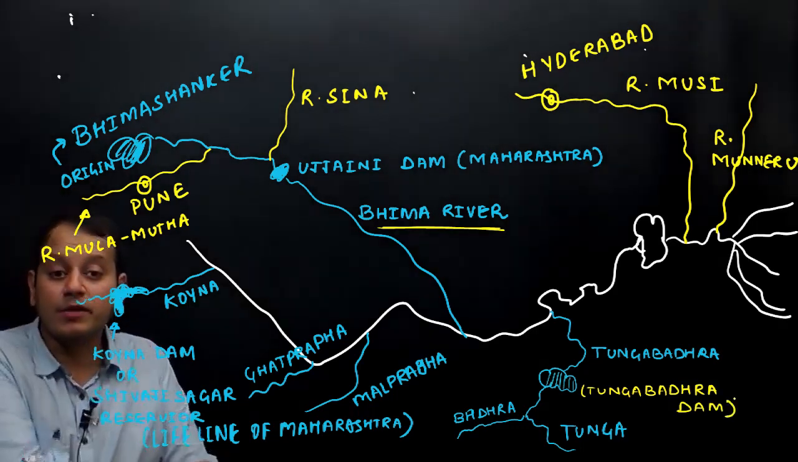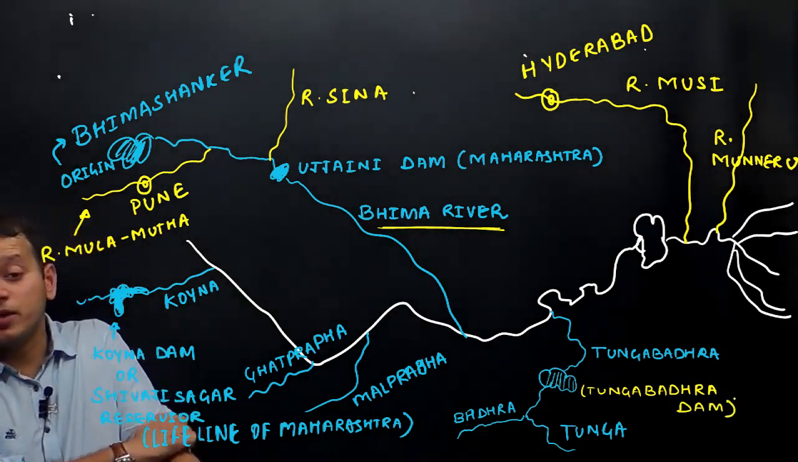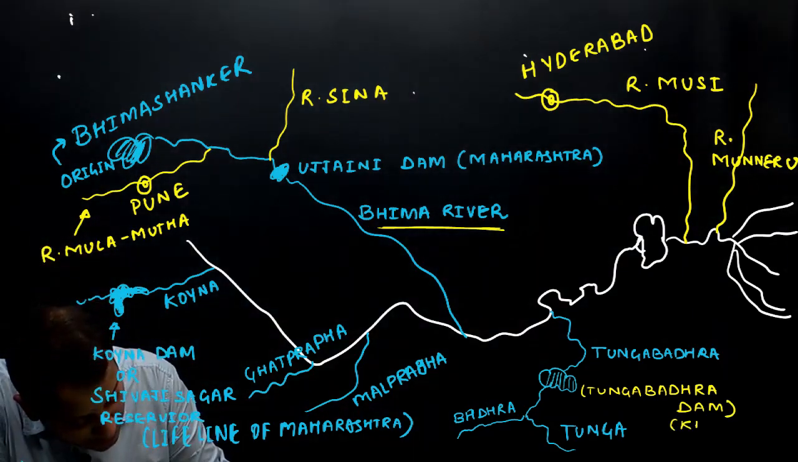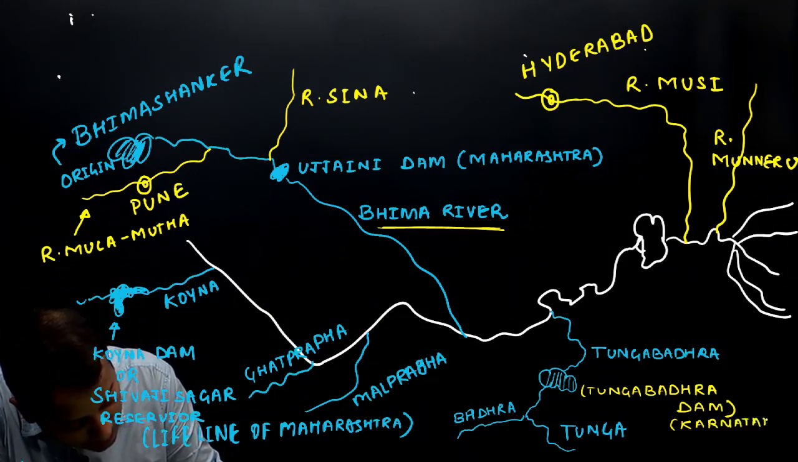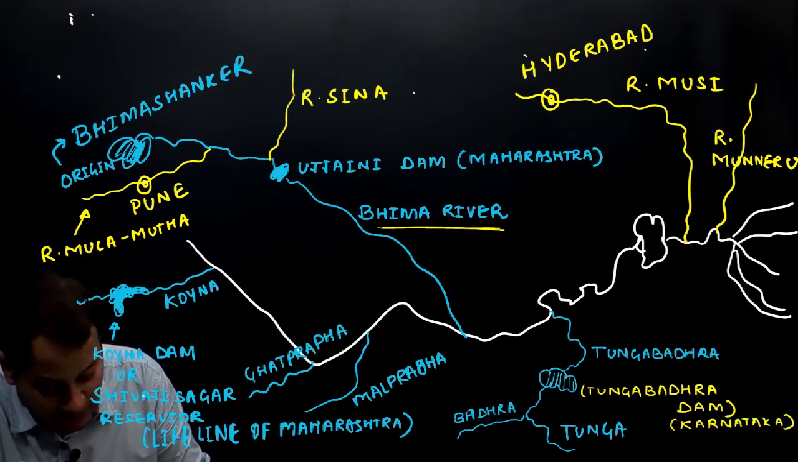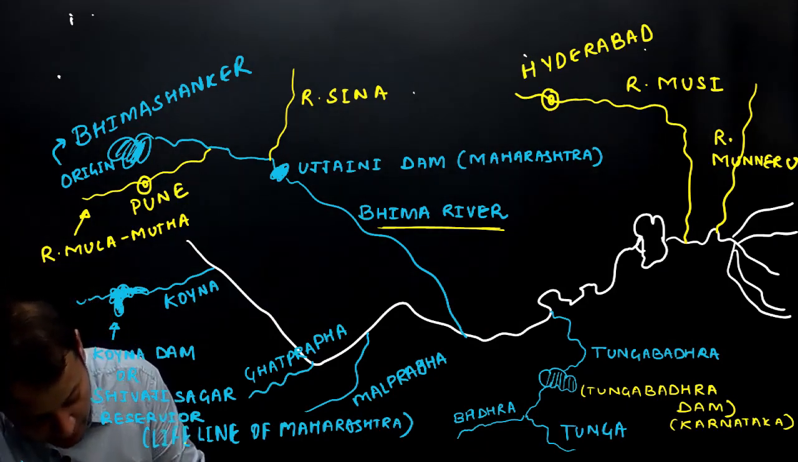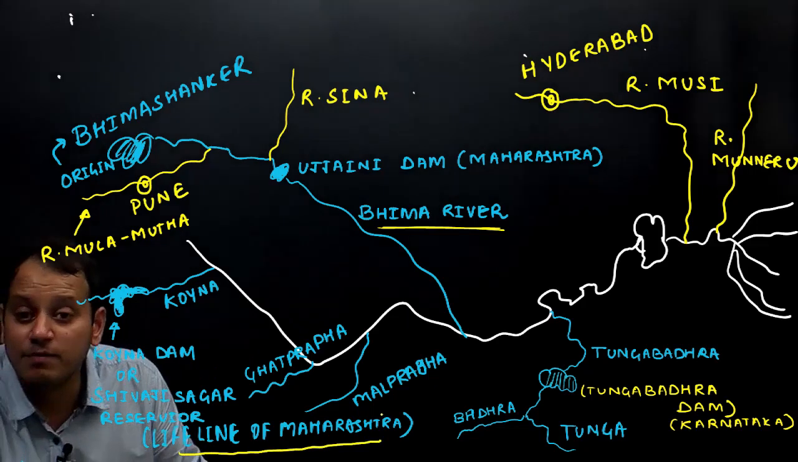A dam on river Tungabhadra is known as the Tungabhadra Dam. Tungabhadra Dam lies in the state of Karnataka. Shivaji Sagar Dam or Koyna Dam lies in the state of Maharashtra. Therefore, it is known as a lifeline of Maharashtra.